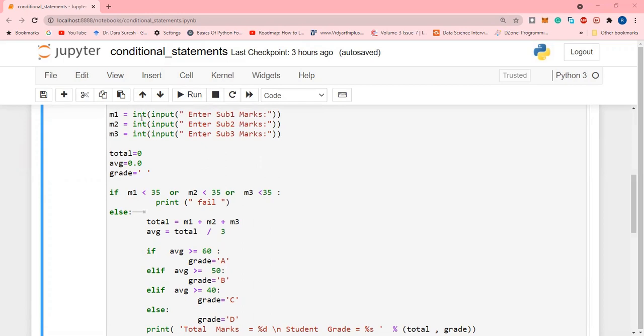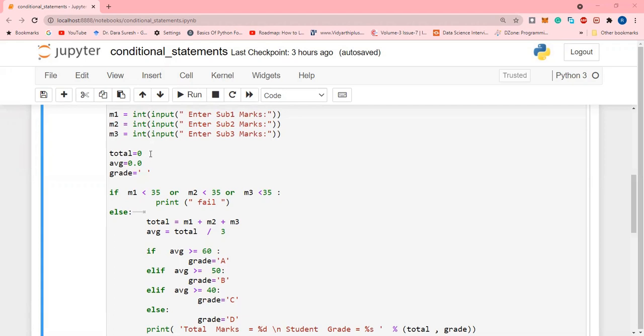Suppose I am not giving int, then Python will assume the given input as a string, and the entire input will be saved in M1. But here we are using type conversion, so the string is converted to int, and that int value is saved into M1. Similarly for M2, similarly for M3.